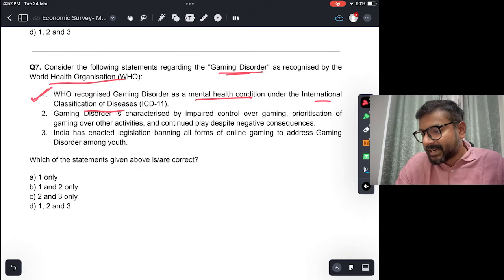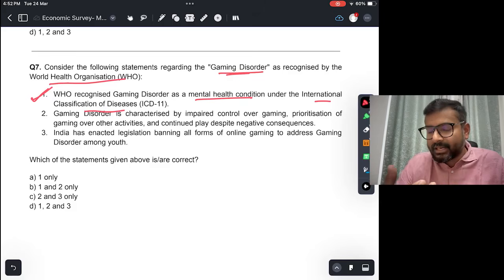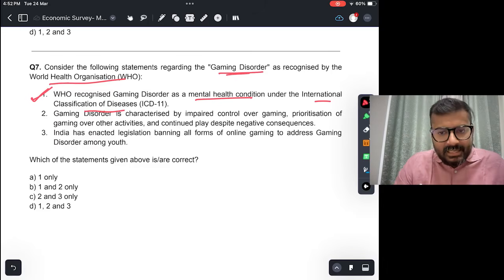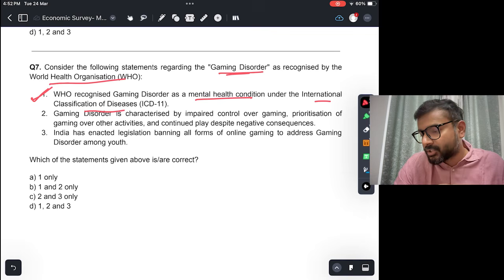Gaming disorder is characterized by impaired control over gaming, prioritization of gaming over other activities, and continued play despite negative consequences. Though this is also true. So this is also similar to addiction, right? When you do a lot of gaming on mobile phones or on your computer, it affects your senses. You start prioritizing gaming over other activities, and there are negative consequences, but still you cannot stop yourself.